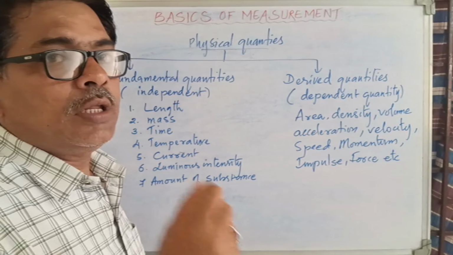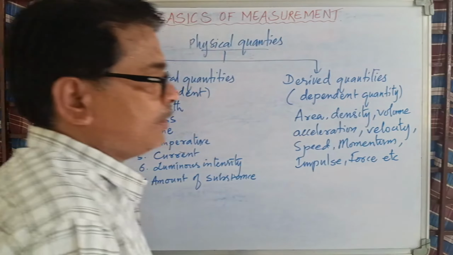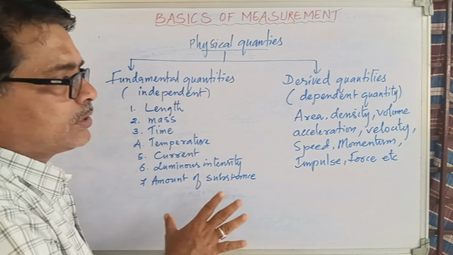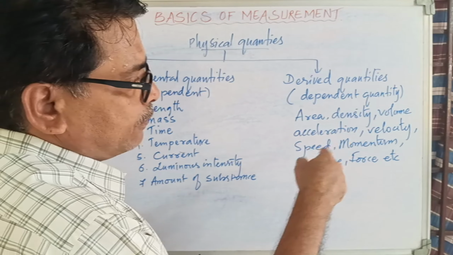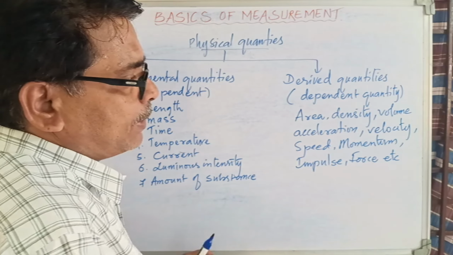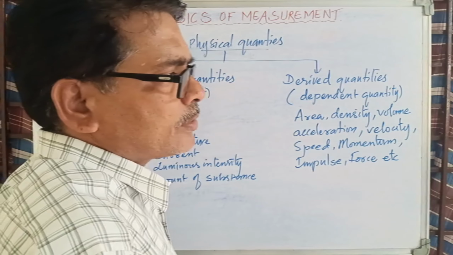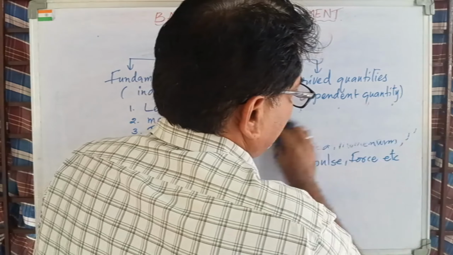It's like that. So clear, it is so clear. Now coming to the point, what actually you mean by this? So you need not worry about this one. Fundamental are just 7, they remain like that. So area, density, volume, acceleration, velocity, speed, momentum, impulse, force, and many more. Whatever physical quantity you come across, they all come under derived quantities.